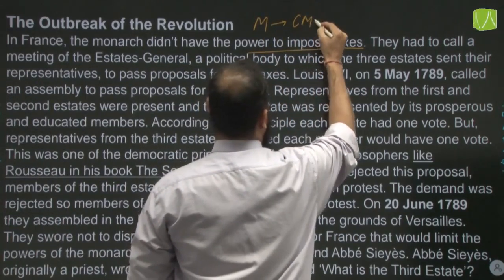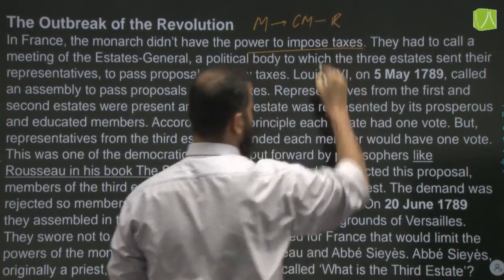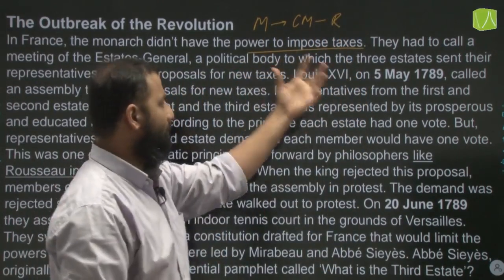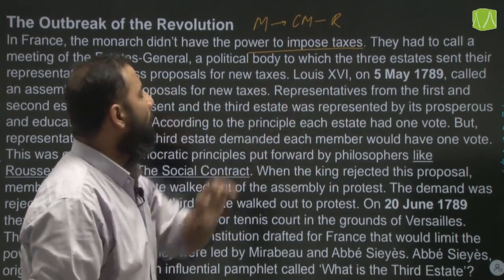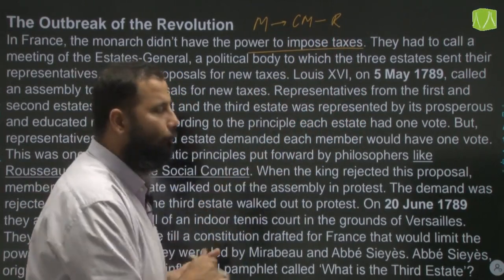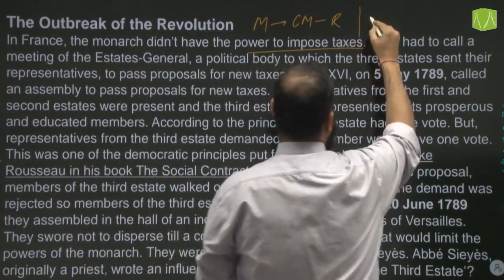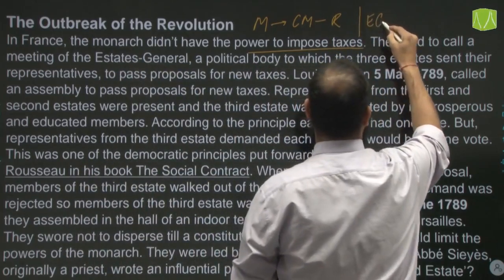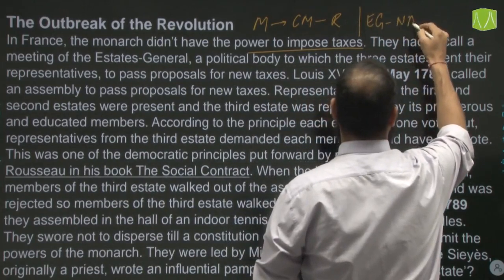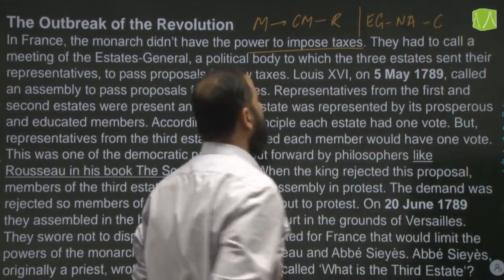Now here one more point will be worth mentioning, that you will see from monarchy it becomes constitutional monarchy, and from constitutional monarchy it will become a republic. I am not talking about the later part, that is the directory when it comes, and then later on dictatorship when Napoleon took over power. And apart from this, one more thing you can see here, that is, even in terms of assemblies, Estates General will be later on renamed as National Assembly, and later on it became the Convention.